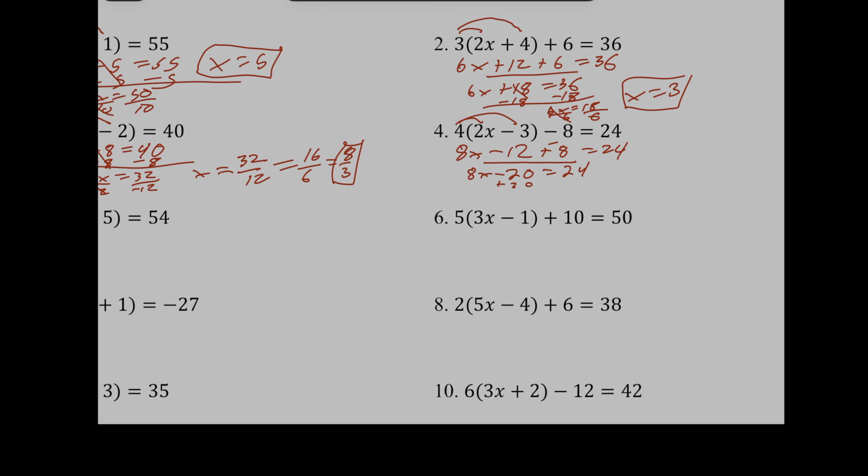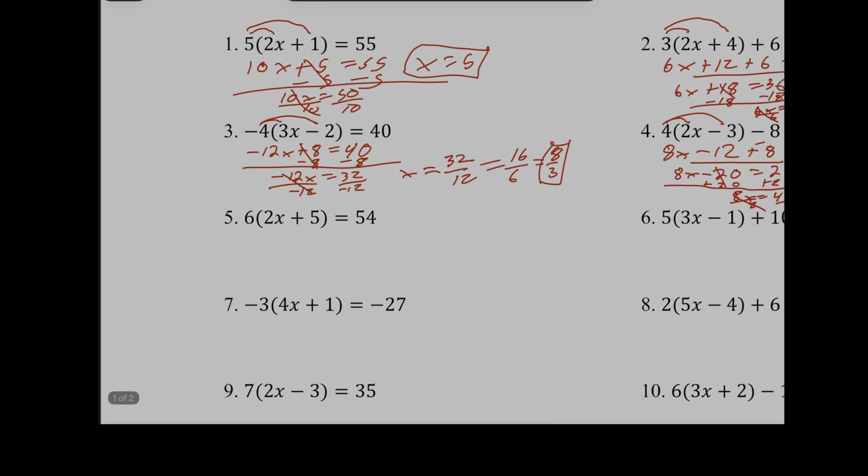Now I'm going to add 20 to both sides because that will get rid of this 20, and I'm going to get 8x equals 44. Once I divide each side by 8, I get x equals 44 over 8, which again would be 22 over 4, which again would be 11 over 2. Now, I could sit here and figure out that 4 goes into both of those. I just went quickly. It doesn't really matter, and I just cut them in half.